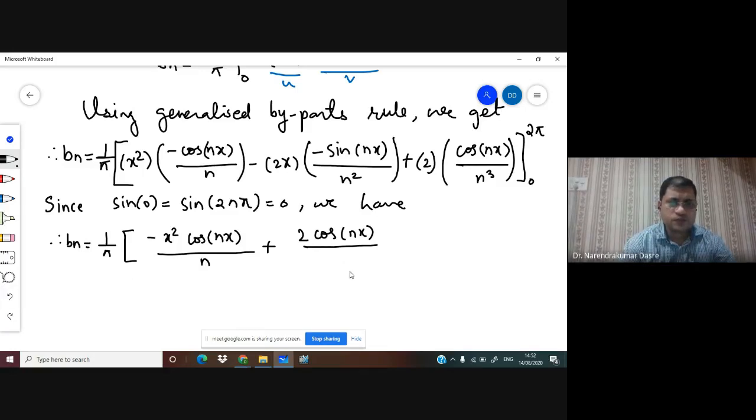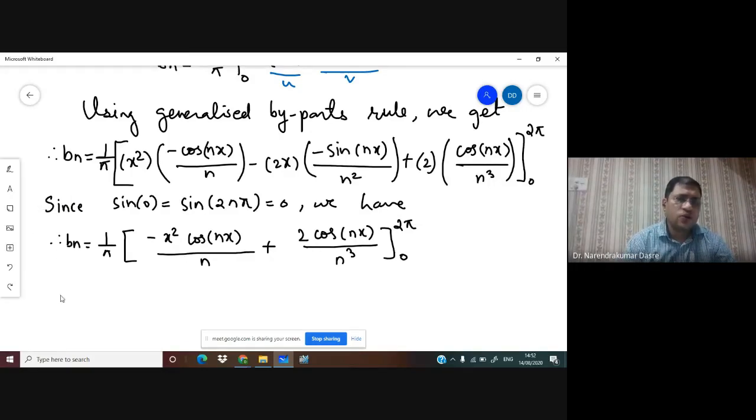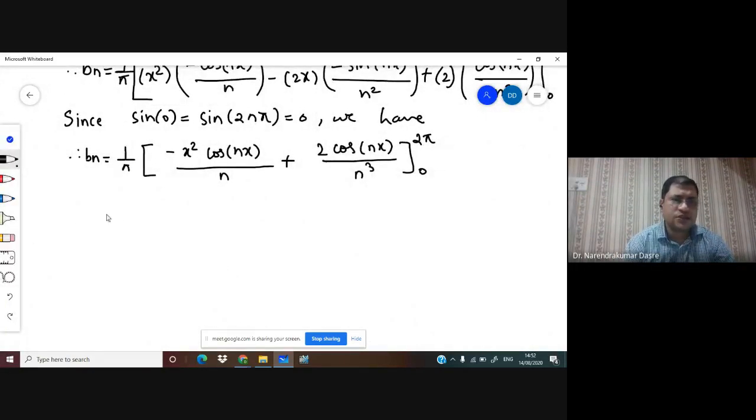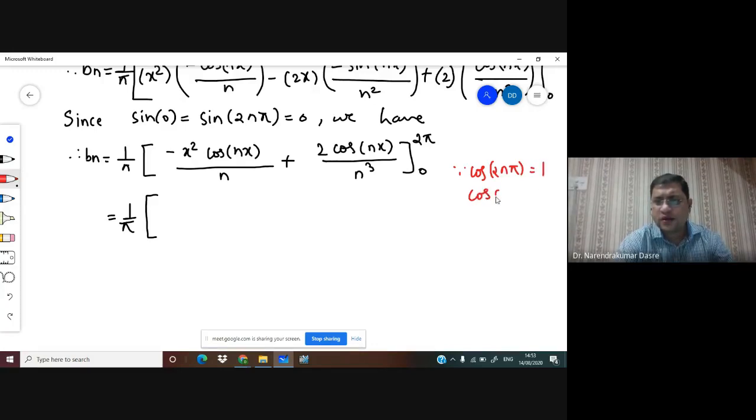Then minus, using the lower limit 0, this is 2 cos of 0 upon n cube. So I can write this as 1 upon pi, minus 4 pi square upon n plus 2 upon n cube minus 2 upon n cube.